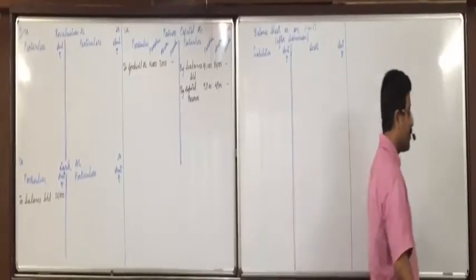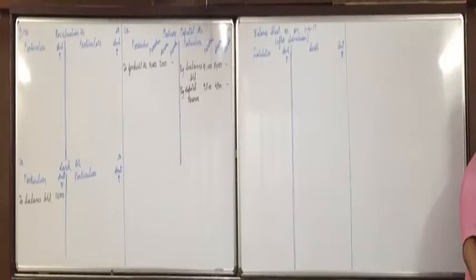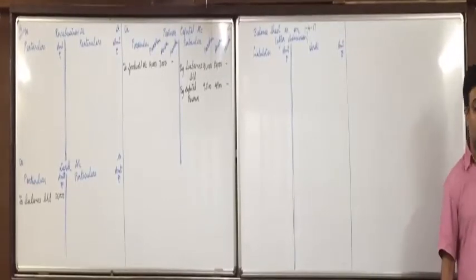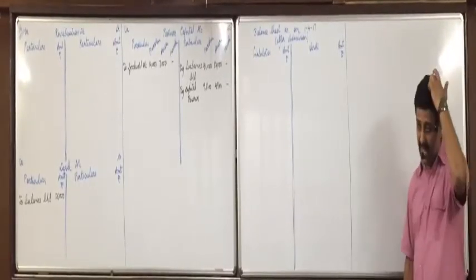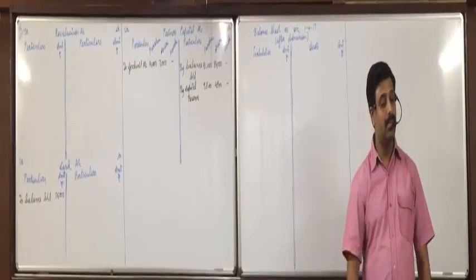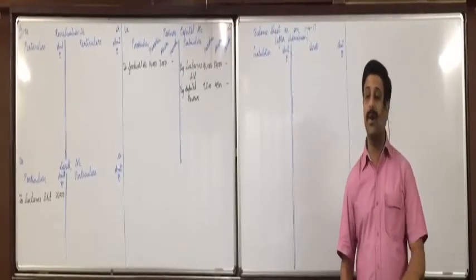Got it everyone? Now, on 1/4/16, we know the reserves and fictitious assets are there. So below that, on 1/4/16, they admitted NC as a new partner on the following conditions. New profit and loss sharing ratio is to be kept as 3:4:2. Nikunj, sacrifice ratio is needed. How do you find it? Old ratio minus new ratio.